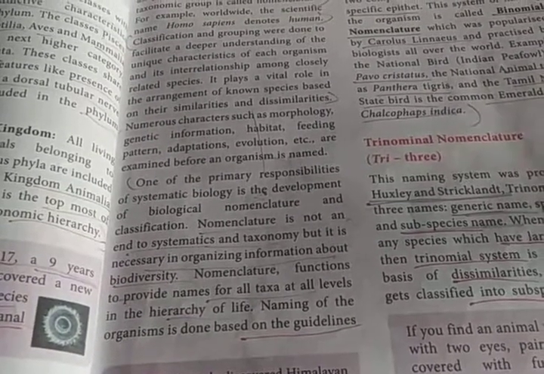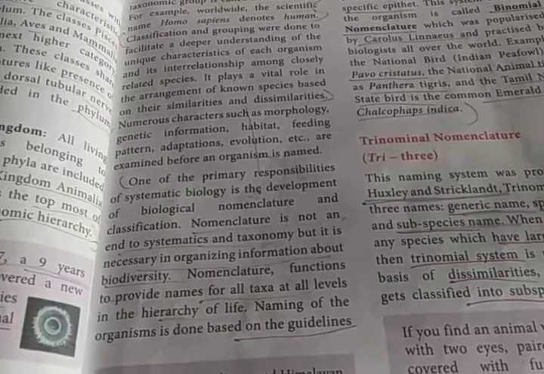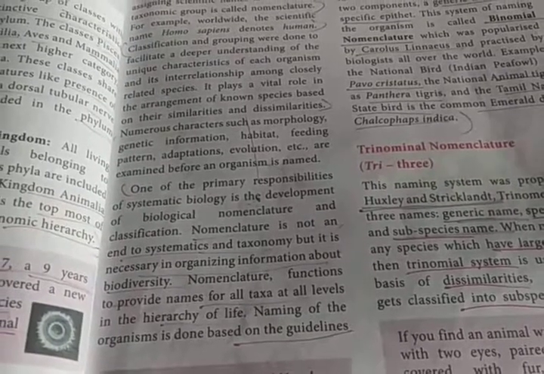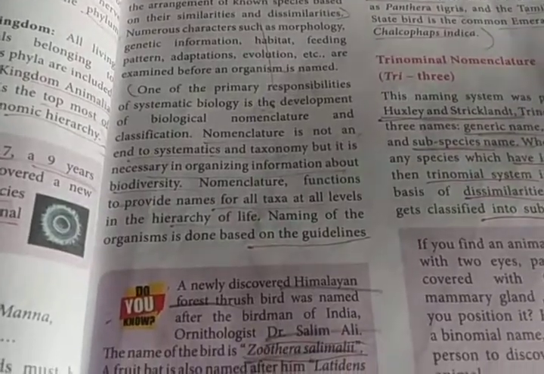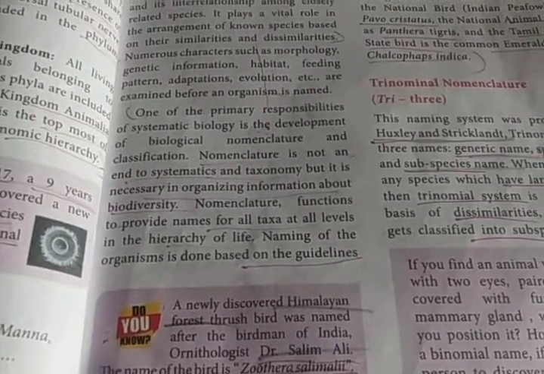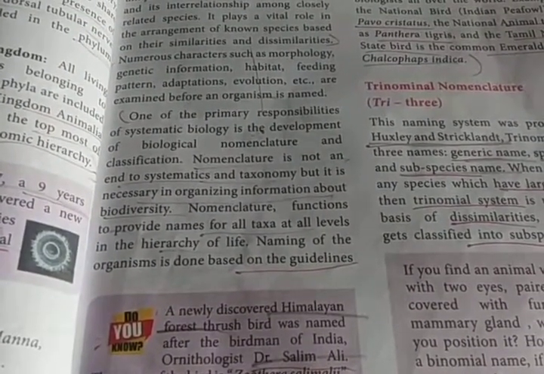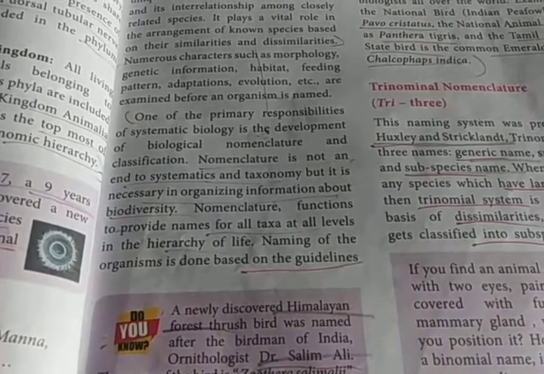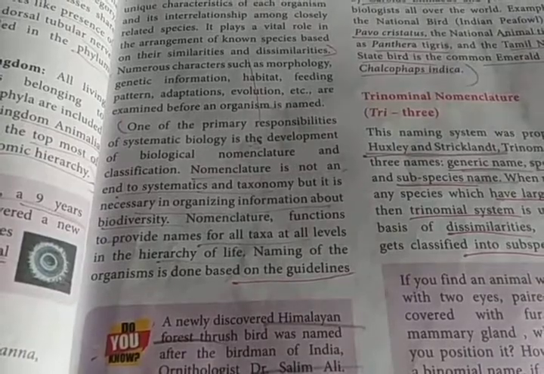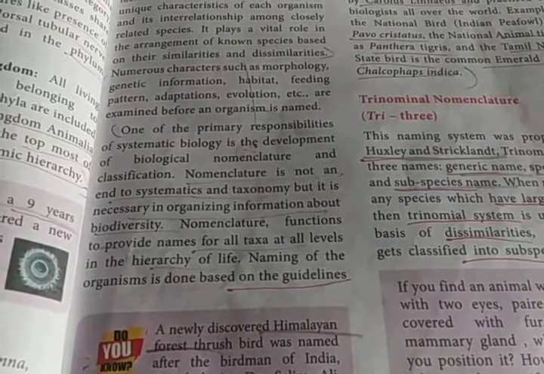Systematics and taxonomy give information about biodiversity, how many species are present. That biodiversity is represented by systematics and taxonomy. The function of nomenclature is to give the name of all the taxa at all the levels in the hierarchy.